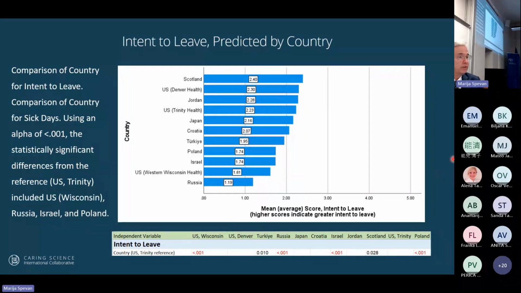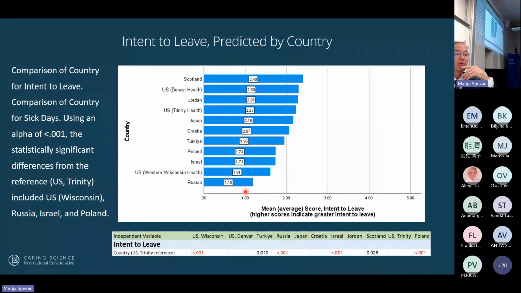This is intent to leave. This is an important scale. Now you can see that we have Scotland, that's 2.4. It's a 5-point scale. So we have about half that are thinking of leaving, and about half that are thinking about staying, since they're right in the middle of the 5-point scale.